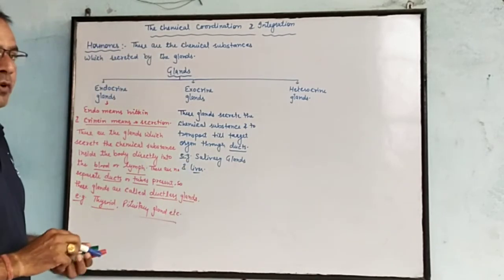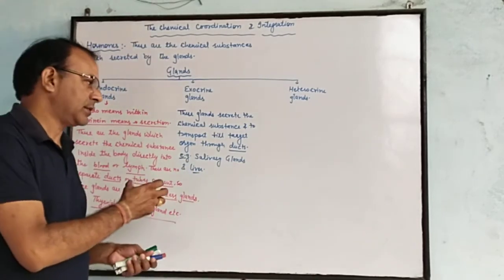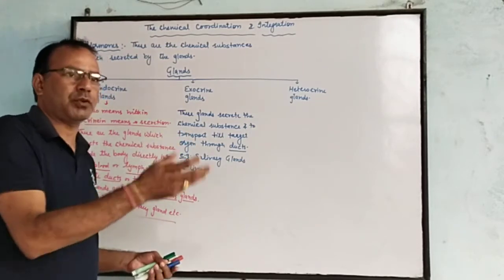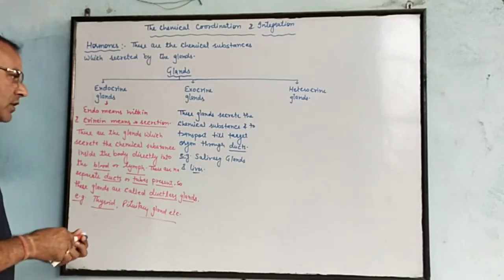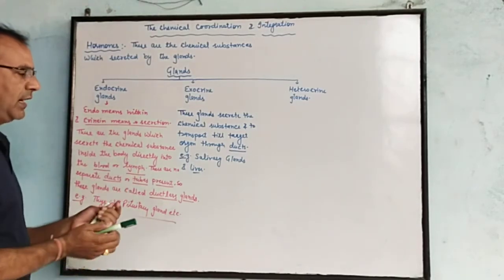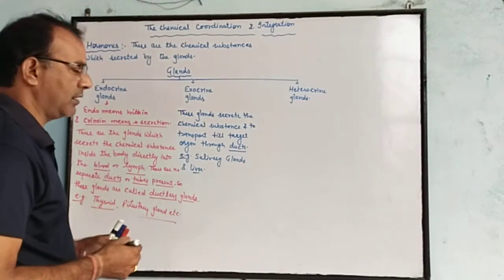There is a tube for transportation of the chemical substances from the glands to the target organ. So they need ducts, and they are duct-containing glands.